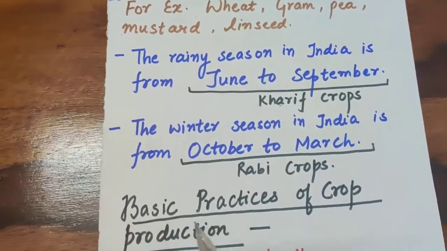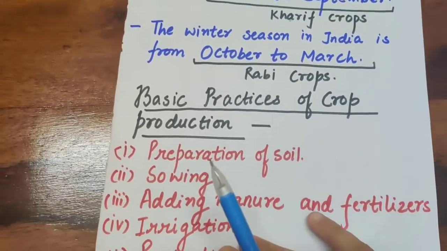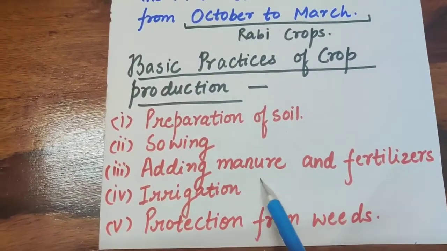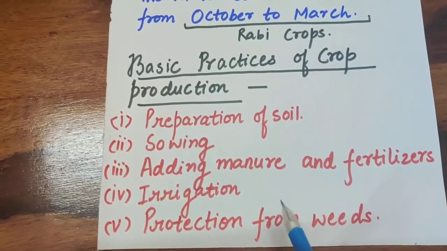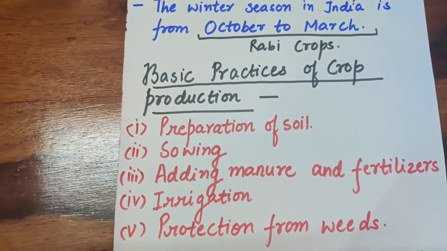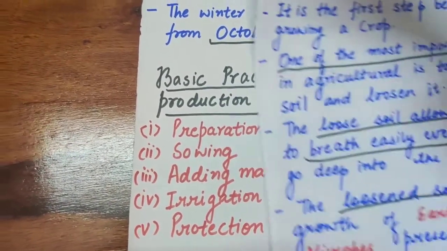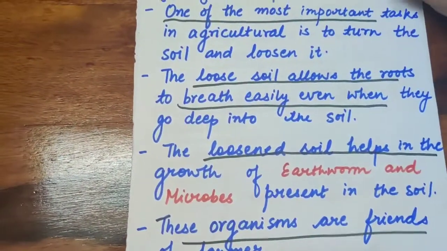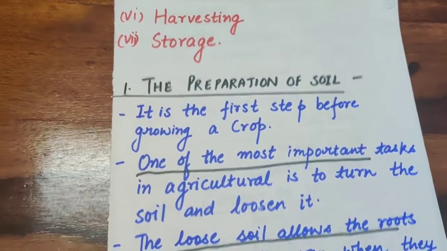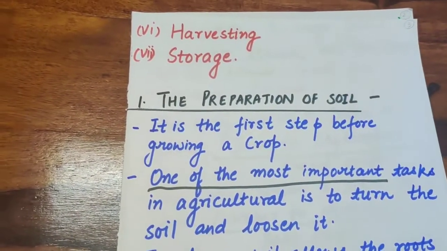Okay, easy to learn. Basic practices of crop production: preparation of soil, sowing, adding manure and fertilizers, irrigation, protection from weeds. These are five steps. There are two more steps: the other steps are harvesting and storage. As you can see, harvesting and storage. So we are going to discuss all these things in detail.